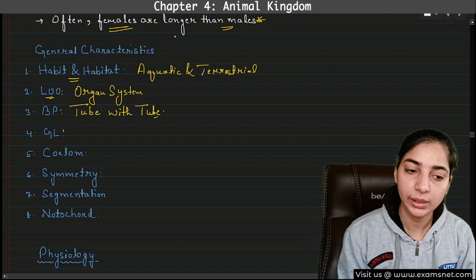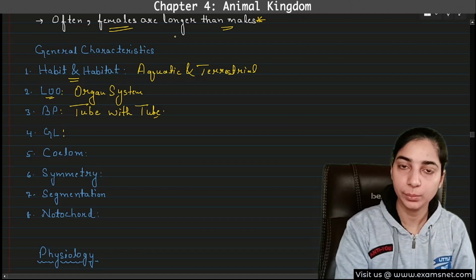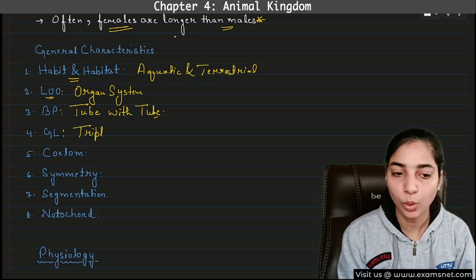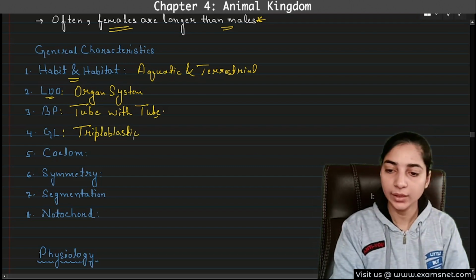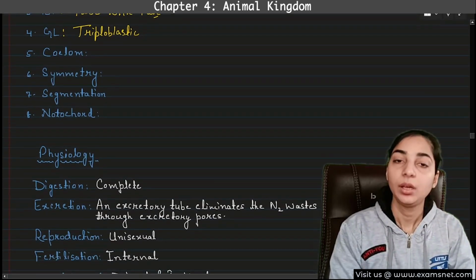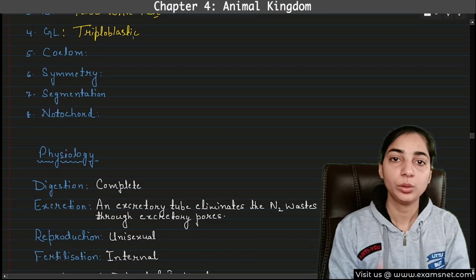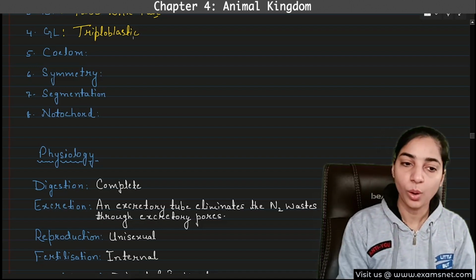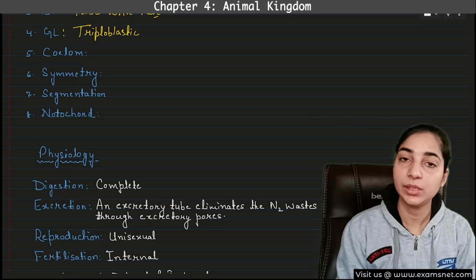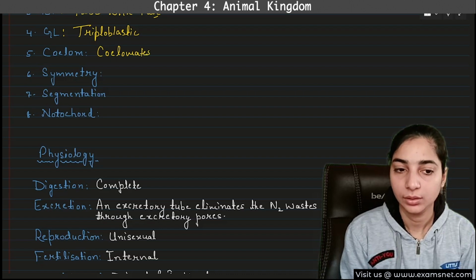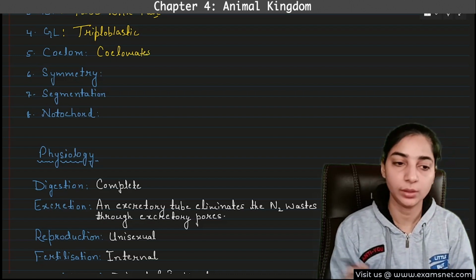What about the germ layers? Three germ layers have already started from the Platyhelminths: the ectoderm, endoderm, and mesoderm. So these are again triploblastic, and all the animals after this will also be triploblastic. I hope you are able to understand this. Before this, we saw that in Platyhelminths, despite having mesoderm, the mesoderm did not split and coelom was not formed. But from Aschelminthes onwards, coelom will be formed. So all of the phyla after this will be coelomate only, meaning they have coelom that is formed by the splitting of the mesoderm.